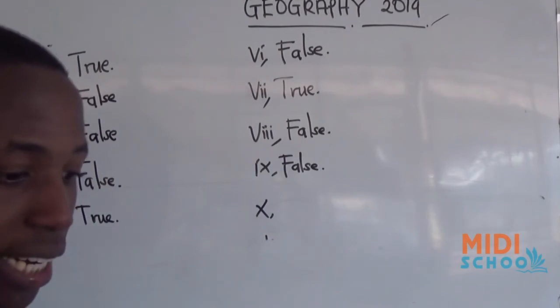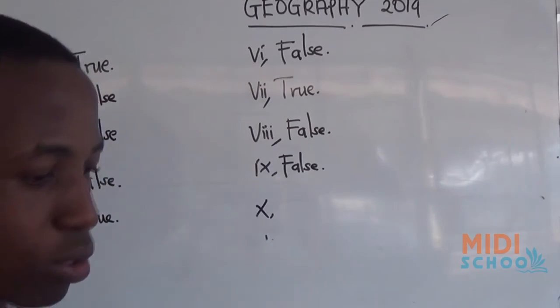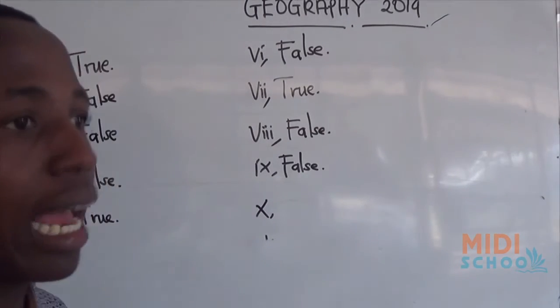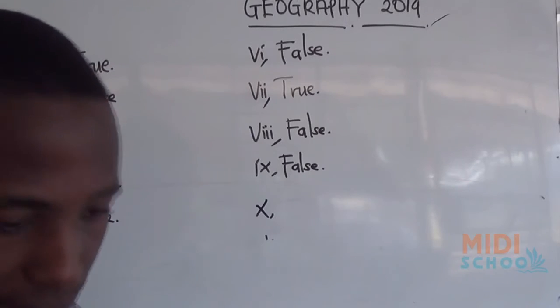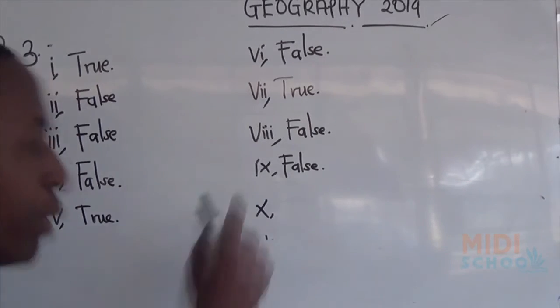So it's not true. It's true, capital again is one of the determining factors, but it's not the only one. There are many factors that will determine the improvement of small-scale agriculture in Tanzania. So the answer here will be false.